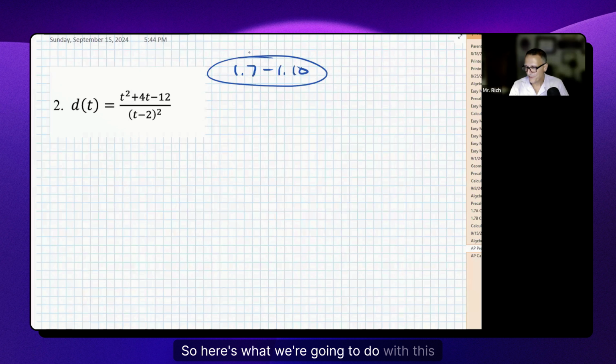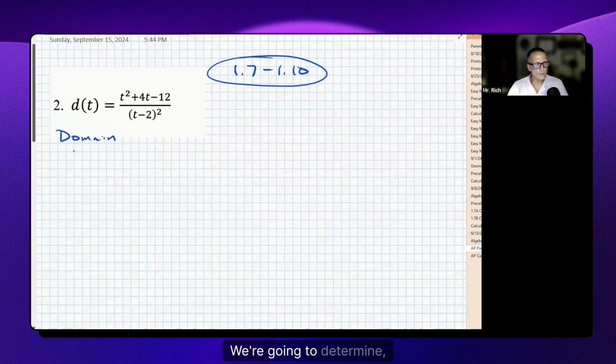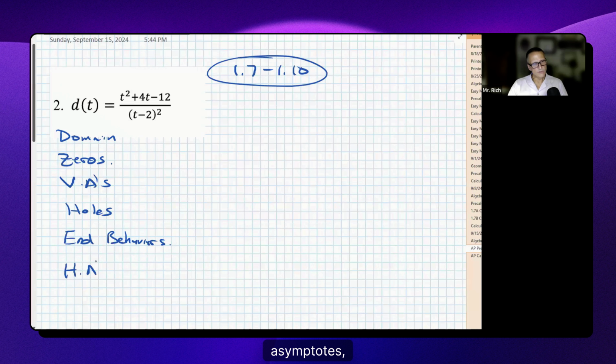So this doesn't tell you what we're going to do. Here's what we're going to do with this function. We are going to determine the domain. We're going to find the zeros, its x-intercepts. Does it have any vertical asymptotes? Does it have any holes? What are its end behaviors, like what does it do way out on the extremes? We're going to determine if there are horizontal asymptotes.